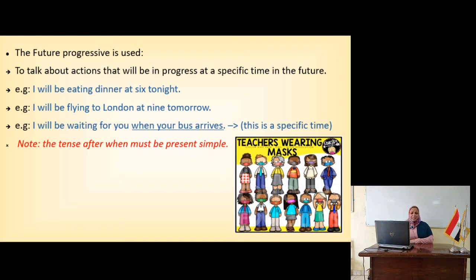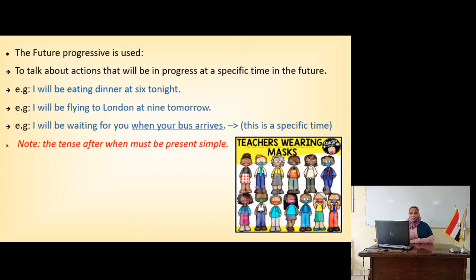I'll be eating dinner at 6 o'clock tonight. Because I'm saying at 6 o'clock tonight, that means future progressive. I'll be flying to London at 9 tomorrow. Because I said 9, this is progressive. I mentioned the time.